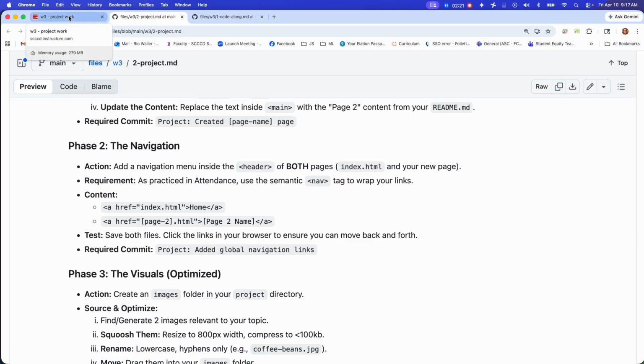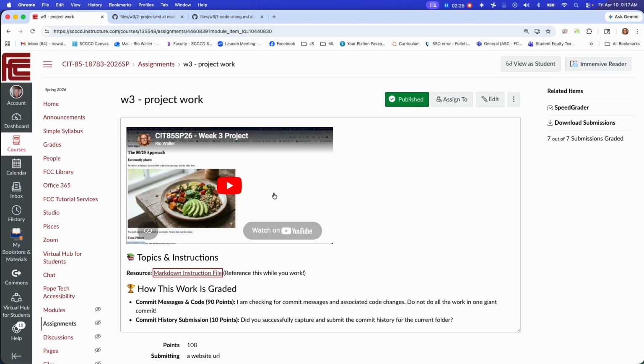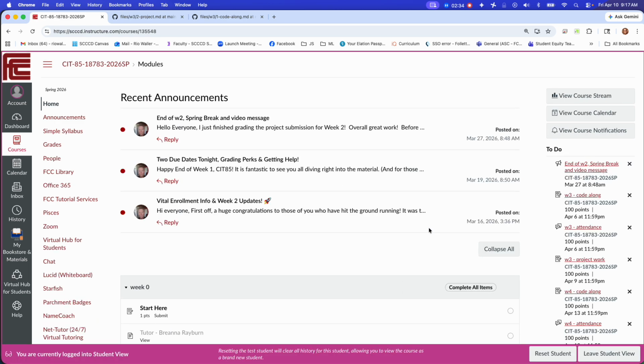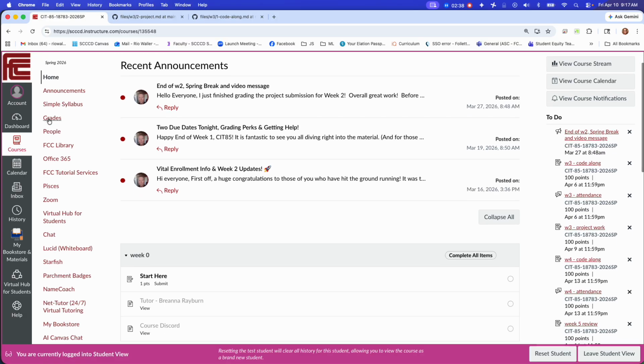The other really important thing is to look at the feedback I give you on your grade for these items. As an instructor, I can view as a student and see what you see. So what you'd want to do is come in to your grade book and look at those items.